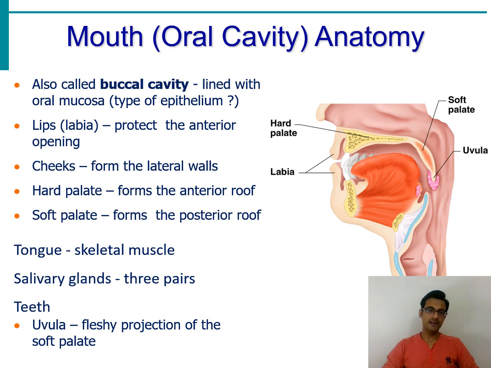So now we are starting with the actual anatomy and actual structures of the alimentary canal. The first structure of the digestive system, the mouth. The entry of the food takes place through the mouth. We use our mouth to talk and we use our mouth to eat.